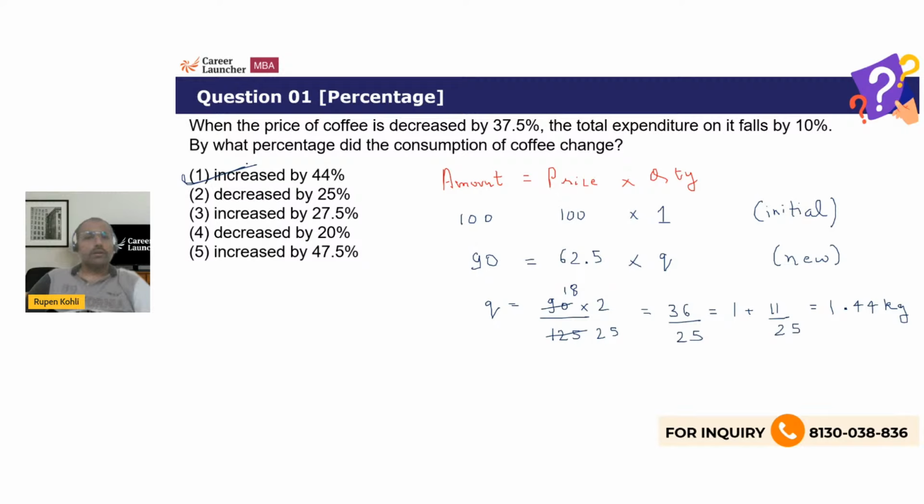This is the usual way to do percentage based questions. When numbers are not given, it makes sense for us to assume the numbers, as we did over here. So a very routine problem of percentage. Perfect.